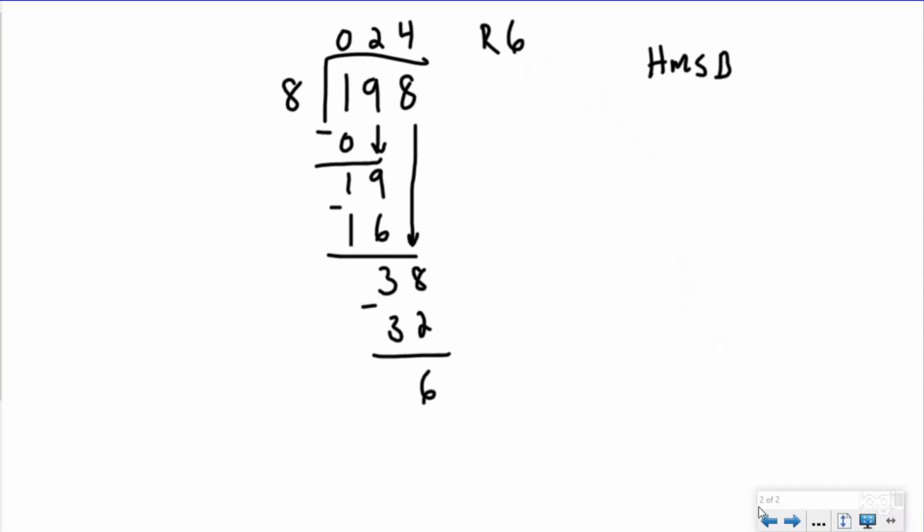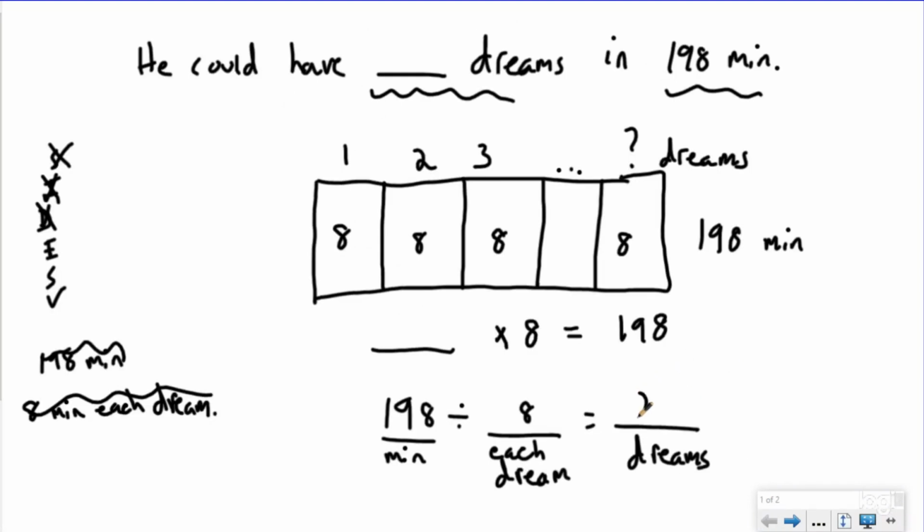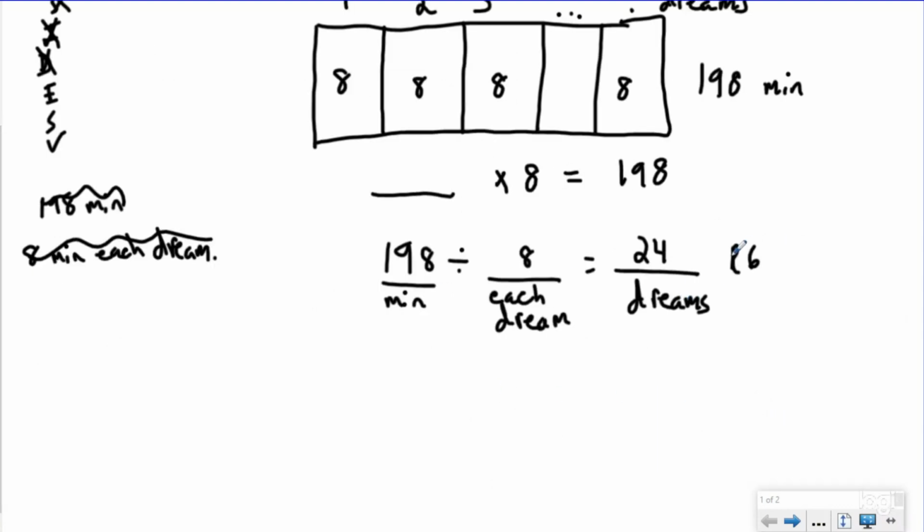which is what you're going to get if you did partial quotients as well. Let's go back and write that in. So I have 24 dreams with the remainder of 6. My rule of thumb here is, I want to make sure that it doesn't look like a 16/6. Your remainder is labeled the same thing as your dividend, because if you're splitting up 198 minutes, it would make sense that your leftovers would be minutes. So my mathematical answer to this question is 24 dreams with a remainder of 6 minutes.